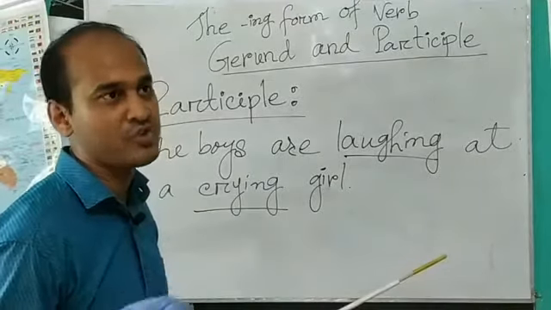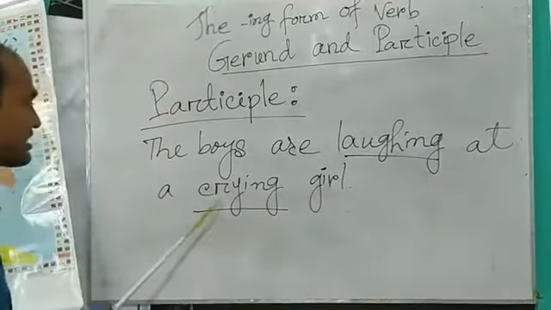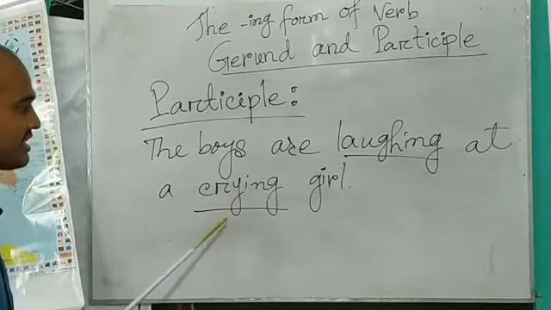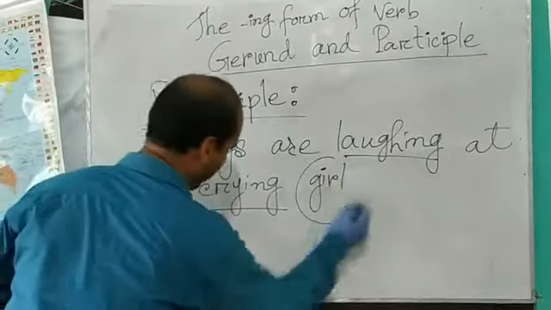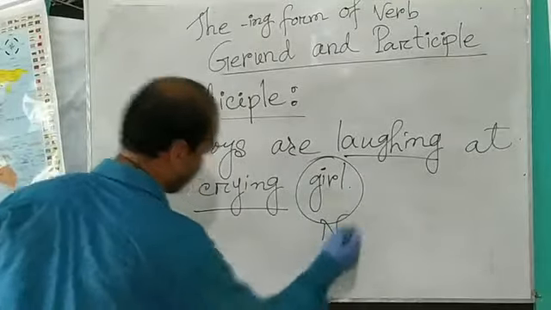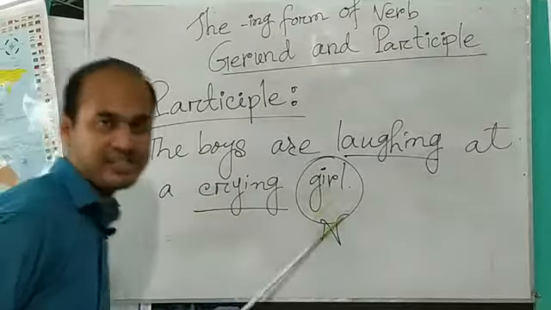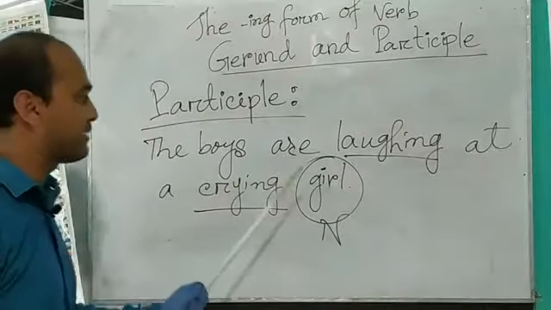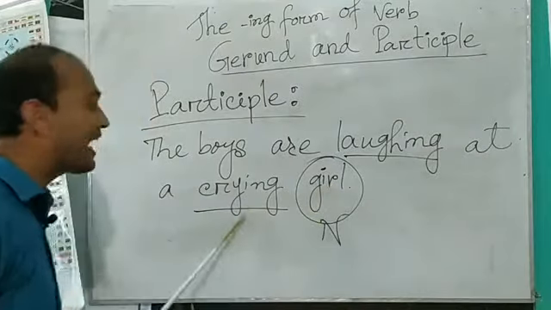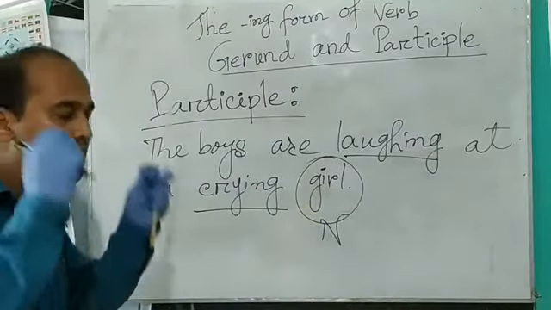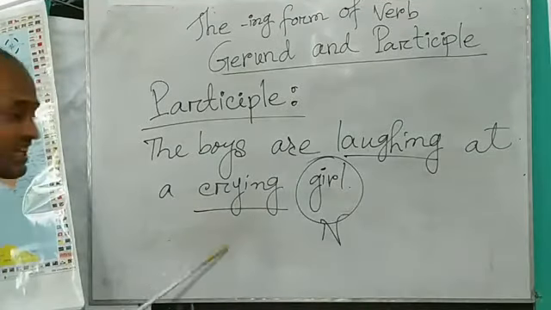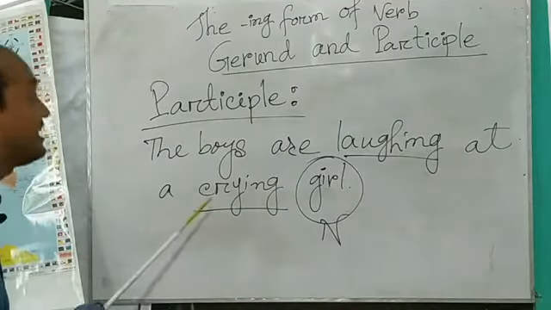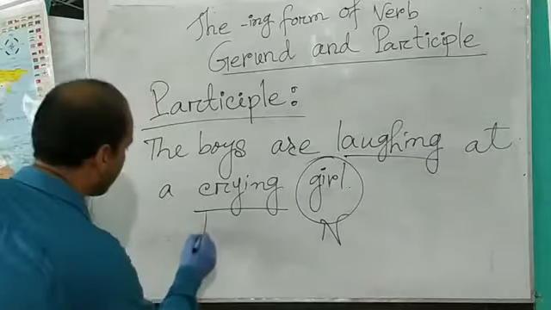Laughing at means mock. But second, the verbing definitely modifies or qualifies the noun girl. This word qualifies this word. This word gives information about the girl. Crying girl. So this is not a gerund. This is definitely a participle.